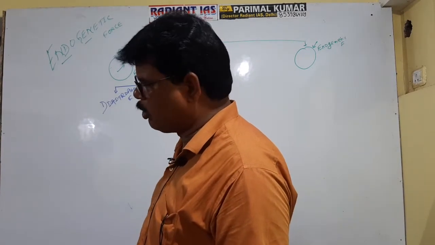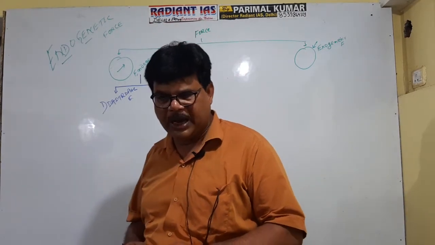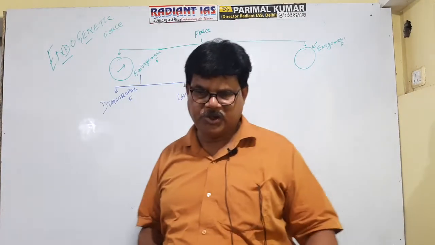Endogenetic force is divided into these two parts.